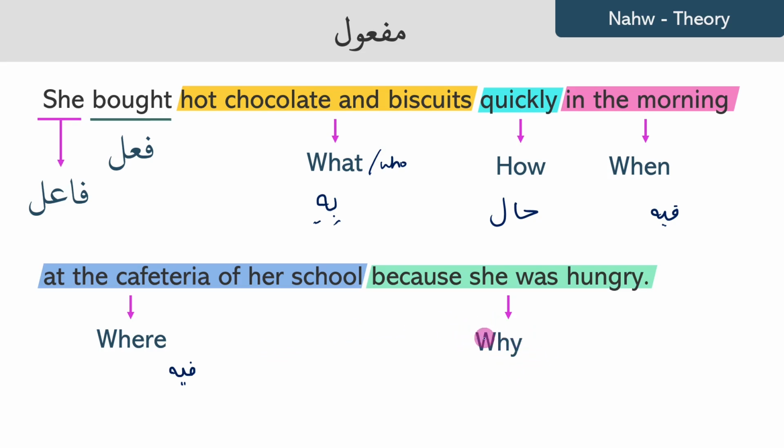And when you answer the question why, it is called maf'ul lahu. The reason for why an action took place is your maf'ul lahu. This maf'ul can also be called li ajlihi. And one thing I want you to notice is that the maf'ul, they're not necessarily one word. They can be phrases and they can even be full sentences. Like she was hungry is actually a full sentence. In the morning is a phrase. Quickly is one word. And remember that they're always going to be in the state of nasab.